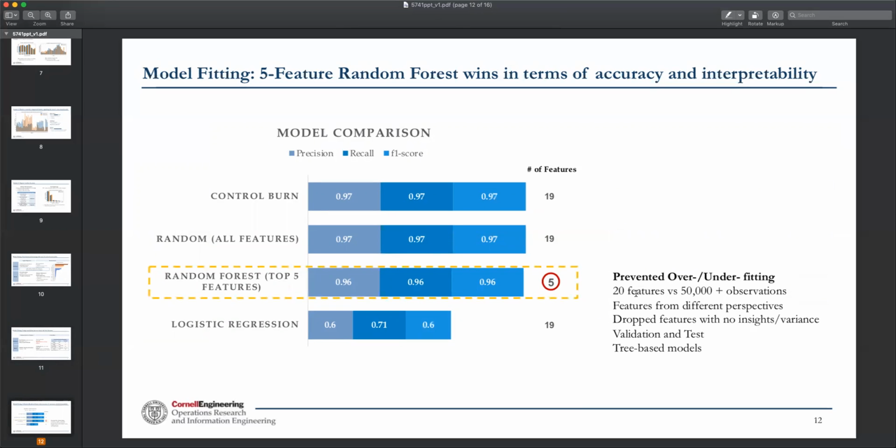We used 20 features, fewer features with enough observations. Features are from different perspectives, and we dropped the ones that have no value. And we tried validation and cross-validation test sets and tree-based method just to ensure these.